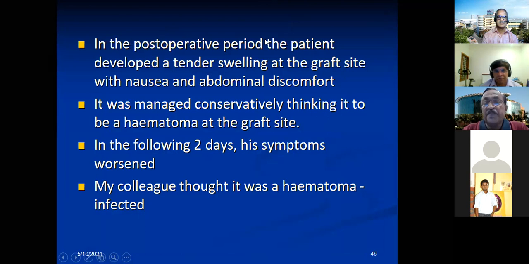So in the post-operative period, the patient develops a tender swelling at the graft site. It was managed conservatively, thinking that it's a hematoma, like any other. Following 2 days, his symptoms became worse, and we were given a consultation. My colleague saw this patient, told me, sir, there is some tenderness and most probably an infected hematoma. I have asked for an investigation. Somehow, with the interest, it's a referral consultation.